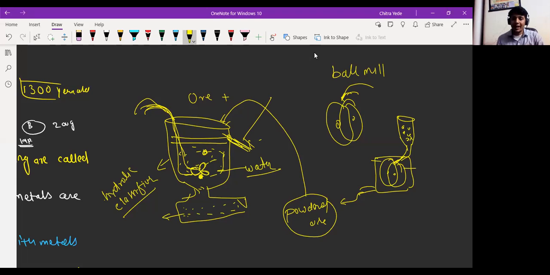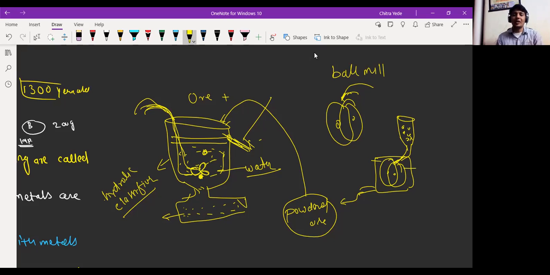Understood, everyone, what is hydrometallurgy? Yes, sir. Actually, this is used in gold mining, right, sir? I think it is used for whatever ore contains water soluble and light impurity.